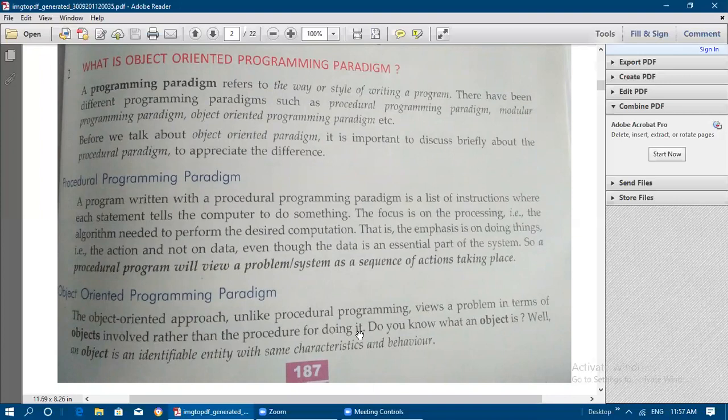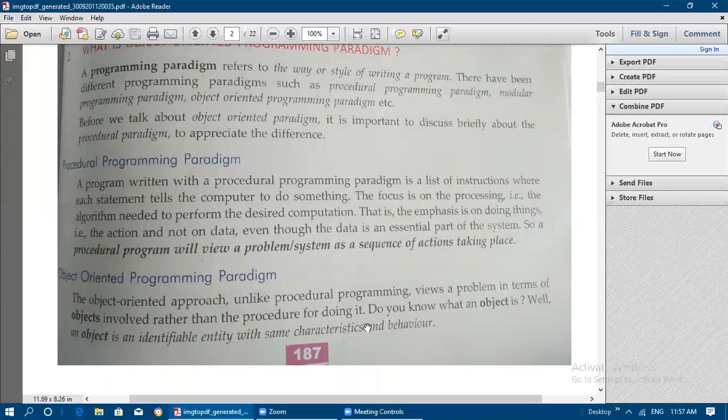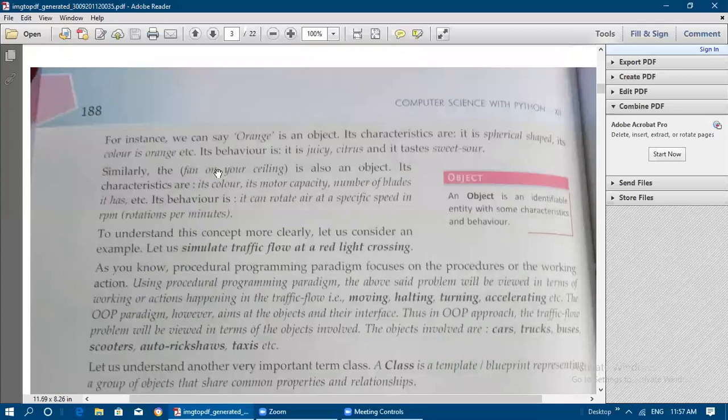So let us see what is meant by an object. Do you know what an object is? Well, an object is an identifiable entity with some characteristics and behavior. So let us see an example of an object in object-oriented programming. For example, if you say orange, one fruit, okay, it is an object.